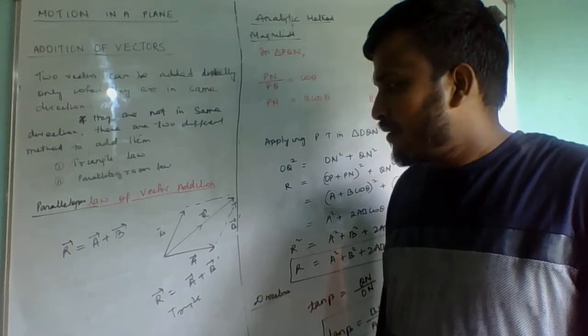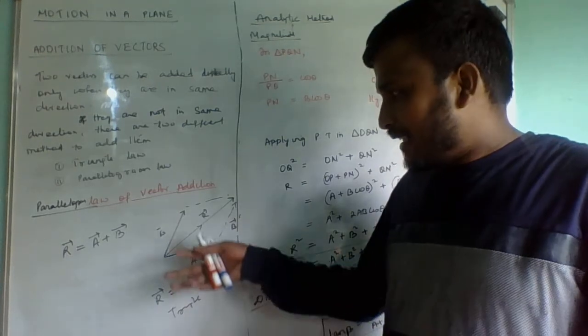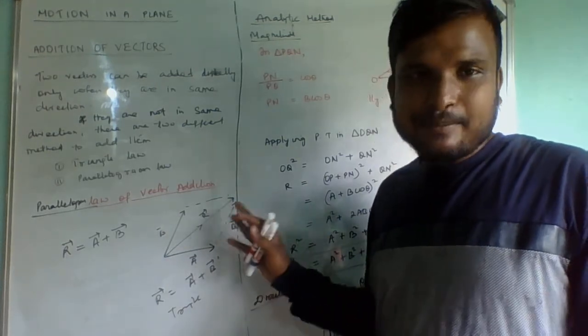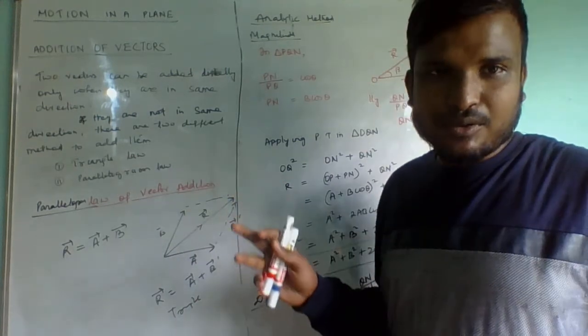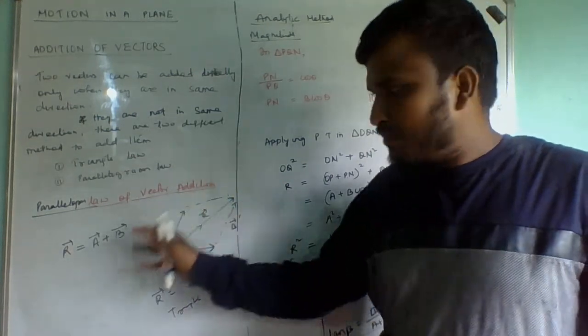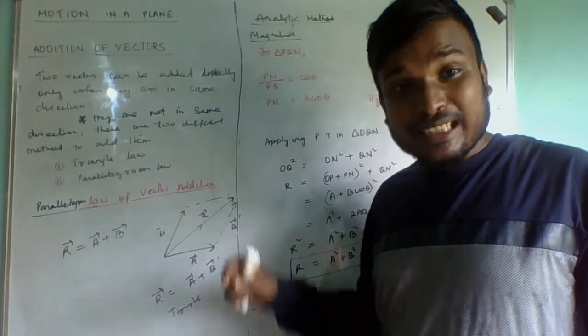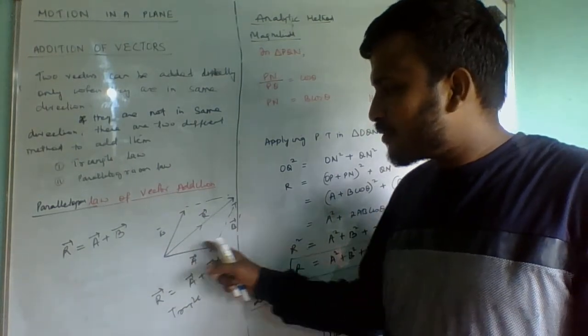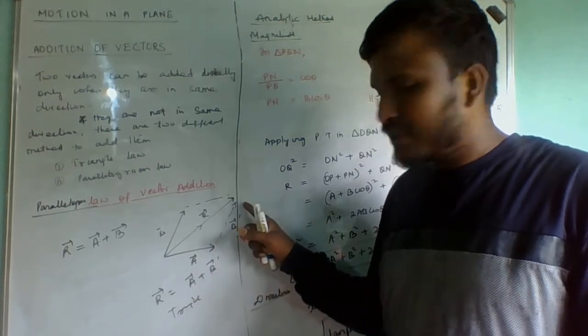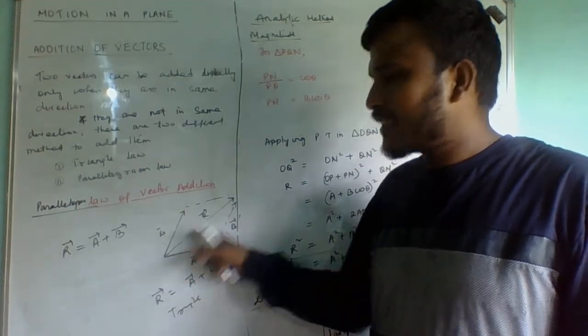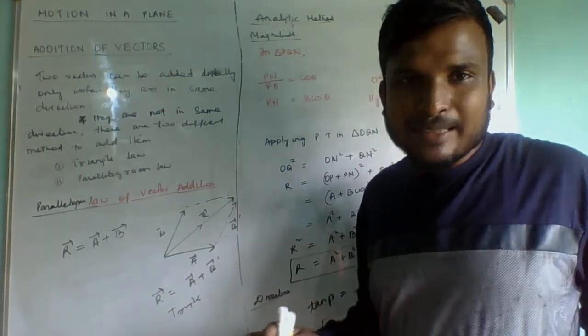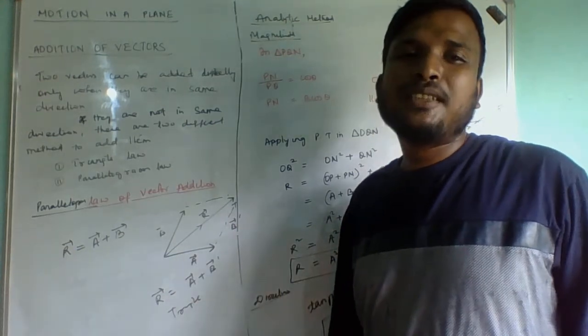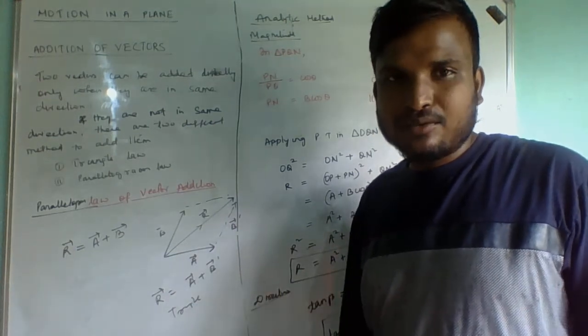Okay? All they are equal, they are same. But in meaning they are not same, sorry. They are same, mathematically they seem to be same, but their meaning is not same. First one, it forms a triangle and these two vectors are related in this pattern. But in parallelogram law, resultant is found in the middle. Their meaning is not same, but they seem to be same in mathematical calculations.